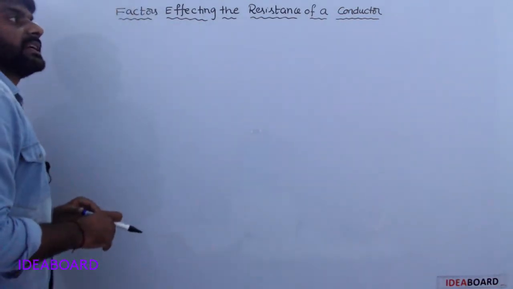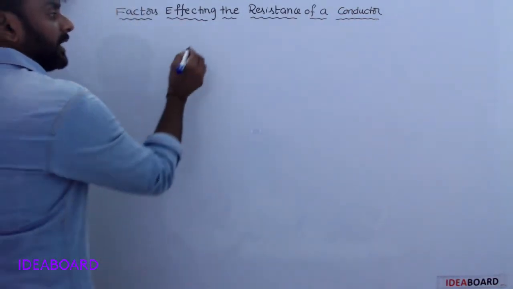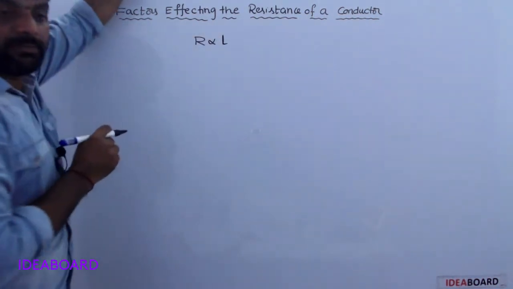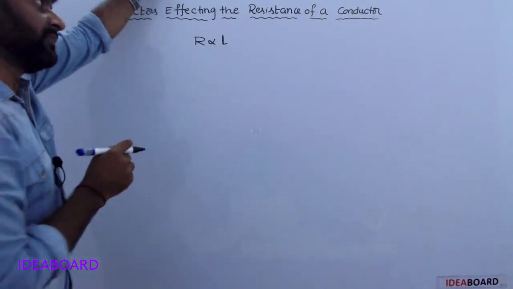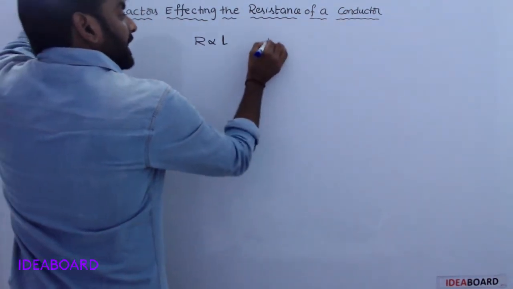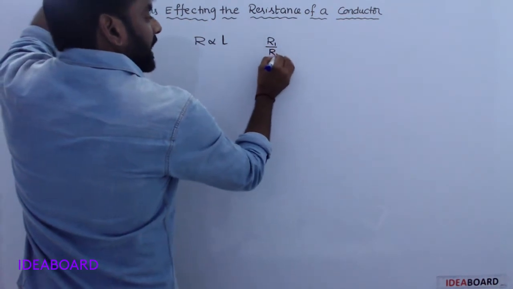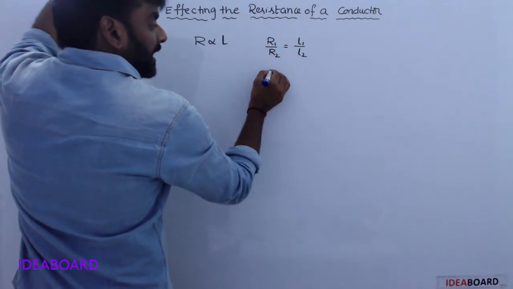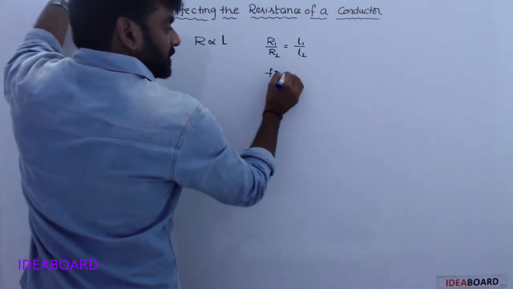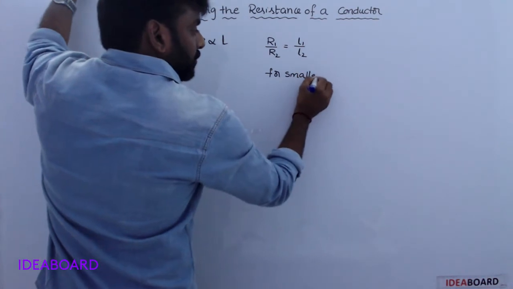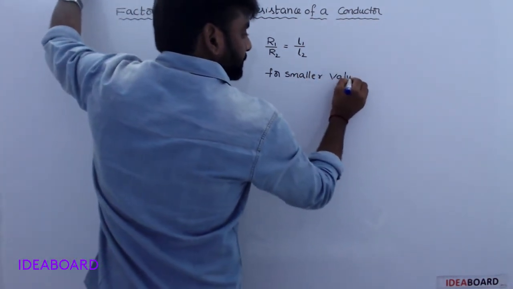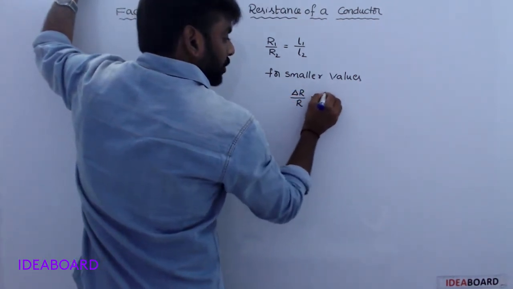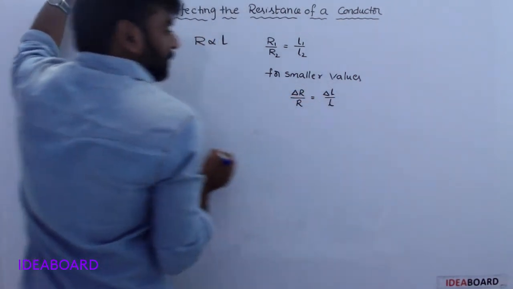See, next, factors affecting the resistance of a conductor. Now, resistance is directly proportional to length of the conductor. That means R1 by R2 is equal to L1 by L2. For smaller values, delta R by R is equal to delta L by L.